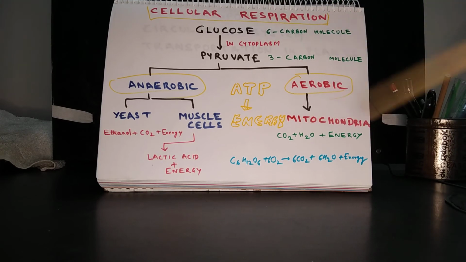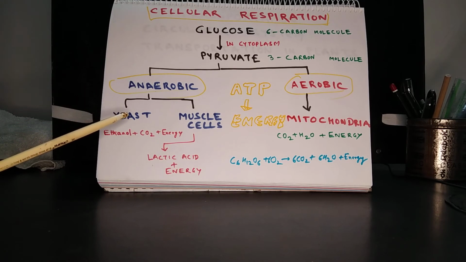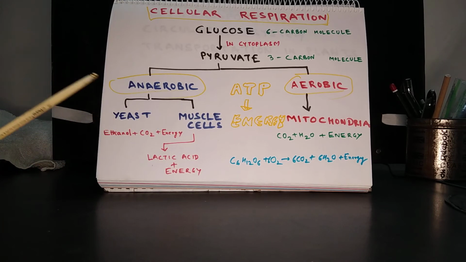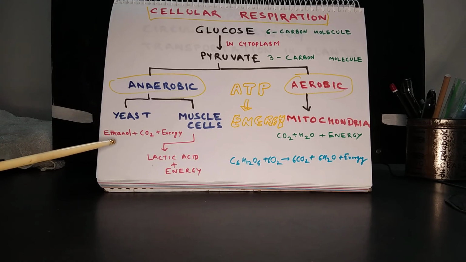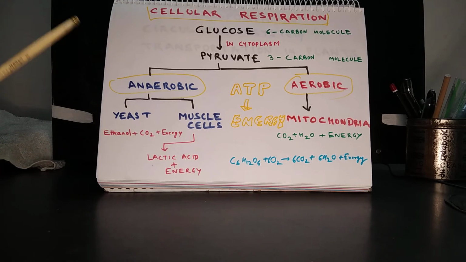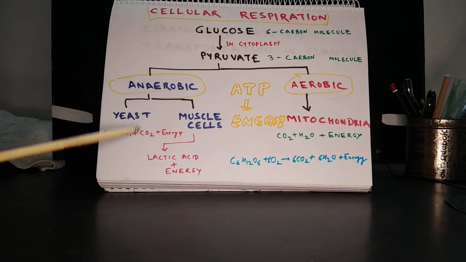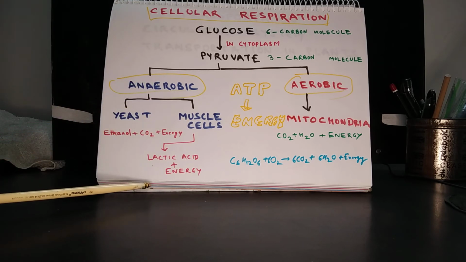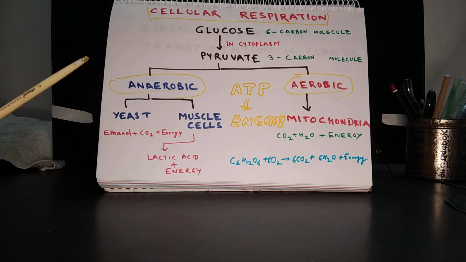After that, there are two pathways. One is called anaerobic respiration and another is called aerobic respiration. Anaerobic respiration takes place in the absence of oxygen, and aerobic respiration takes place in the presence of oxygen. Anaerobic respiration takes place in yeast, muscle cells, bacteria, and many microorganisms. In yeast, the products are ethanol plus carbon dioxide and energy is released. In muscle cells, lactic acid is formed and energy is released.